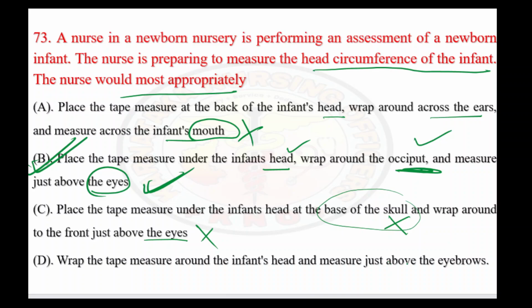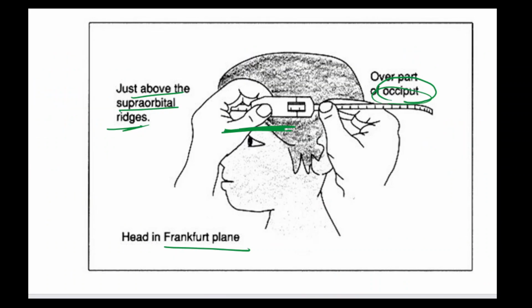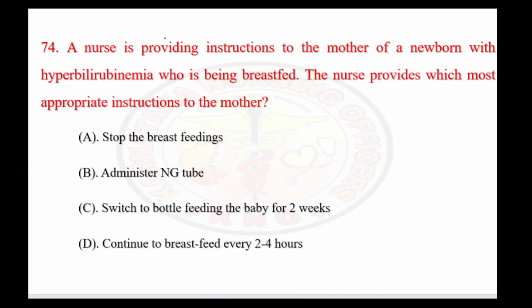So in this, above the eyebrows if they tell, but comparatively occiput should be there in the options. Okay, if occiput is covered and it is covering the ridges above the eyebrows, just above the eye level, so that will be the right answer. Okay, the answer is option B. So let's see the next question.